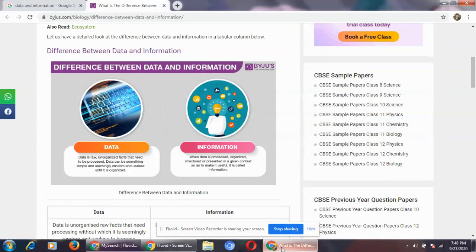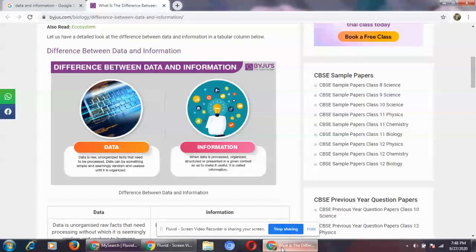What do they represent? They represent facts or figures, and it is known as data. So, what is data? Data is raw, unorganized fact. Raw means which does not have any meaning, and it needs to be processed.